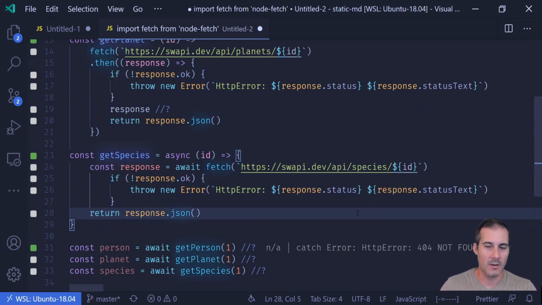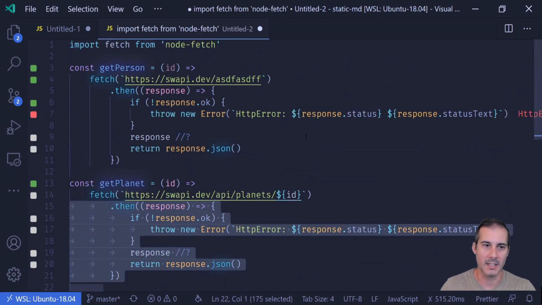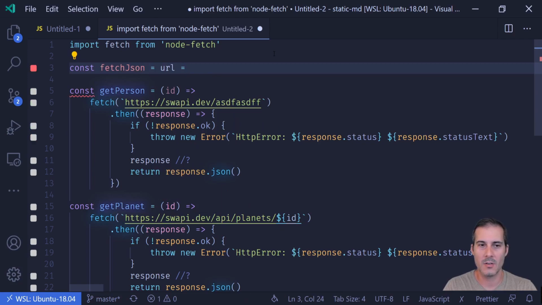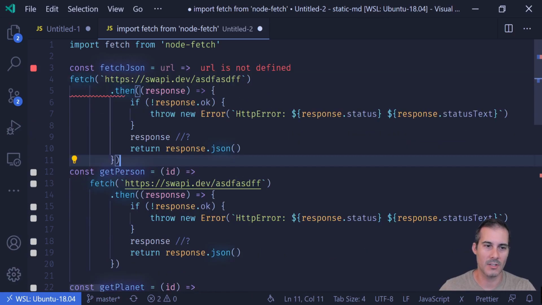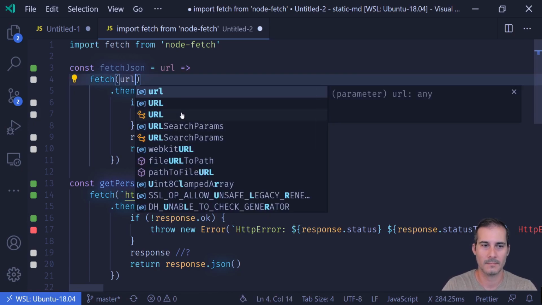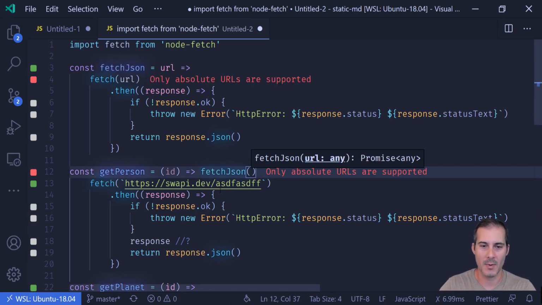Now another problem I have with this code is you can see in each of these functions the boilerplate has actually increased pretty dramatically. And you can see how this would increase really quickly if I had more functions or more fetch calls within each function. So what I like to do here is create a new function called fetchJSON. And that function is going to take a URL and it's going to do exactly what these functions all do. And now that all the boilerplate is inside of the fetchJSON function, I can just call fetchJSON from within getPerson.